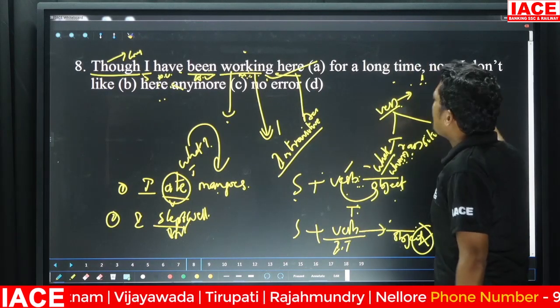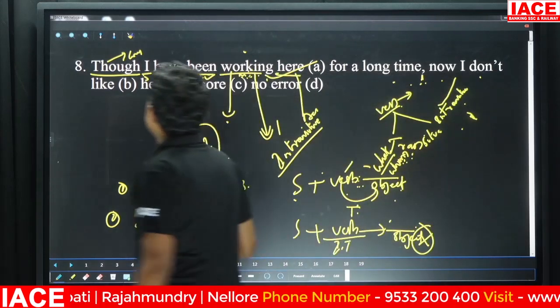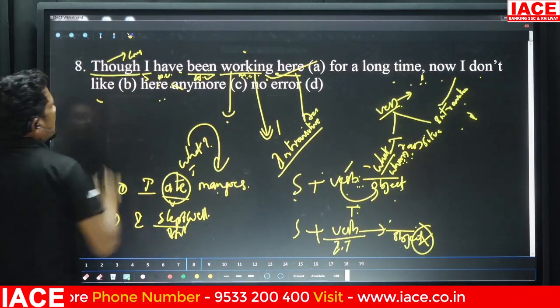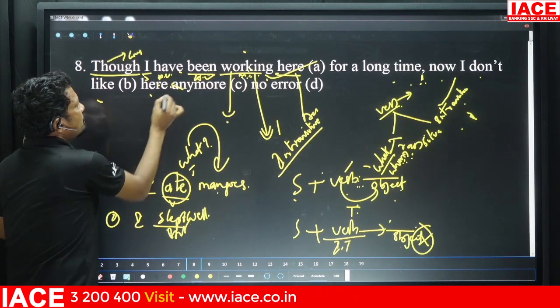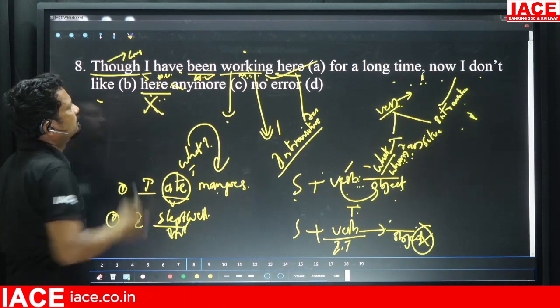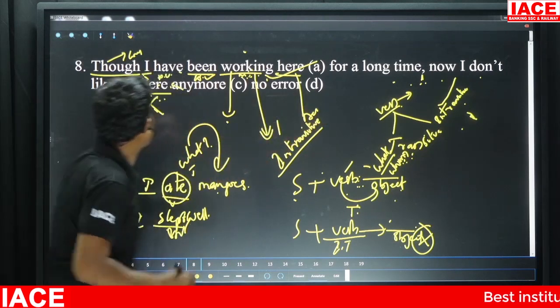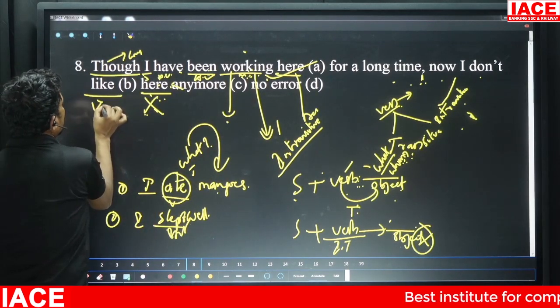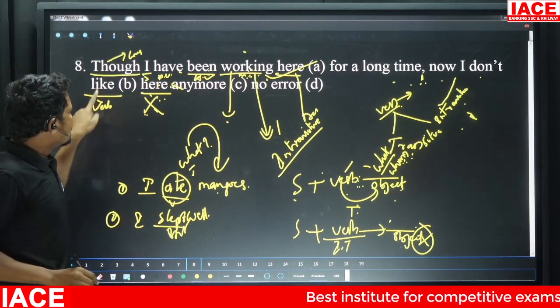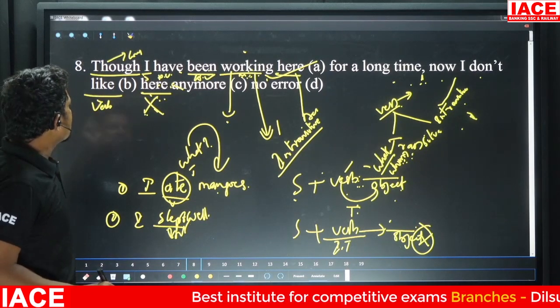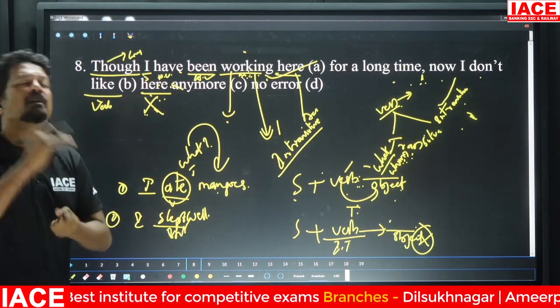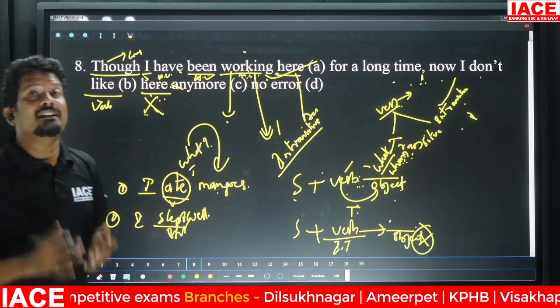Next. Now, I don't like here. The problem is with here. The verb is like. Is the verb like transitive or intransitive? Yes, it is transitive.